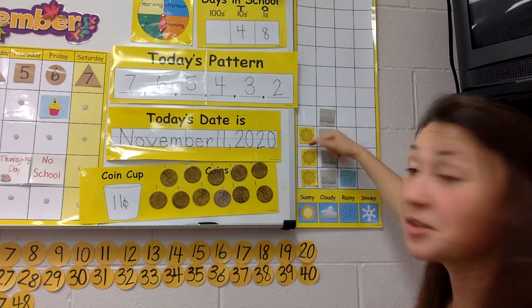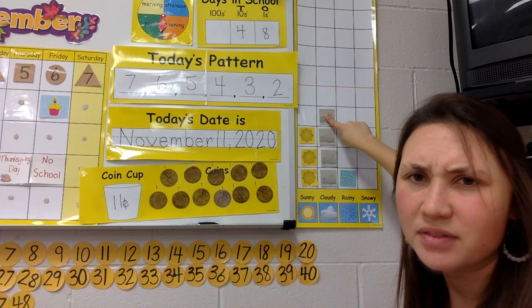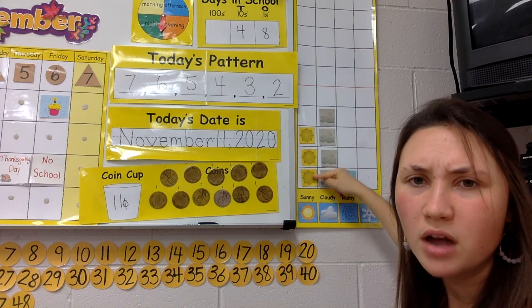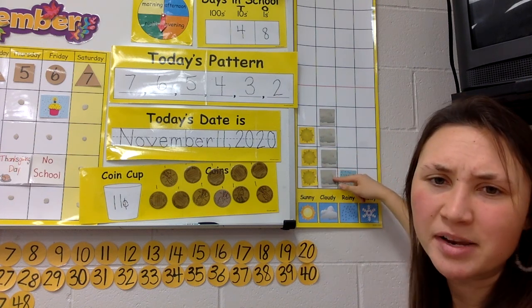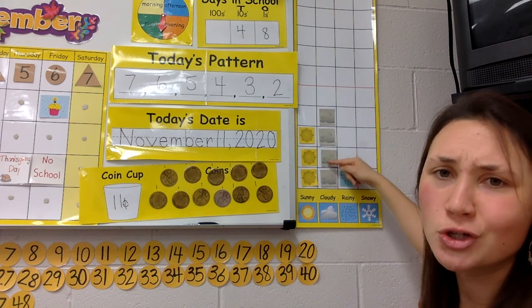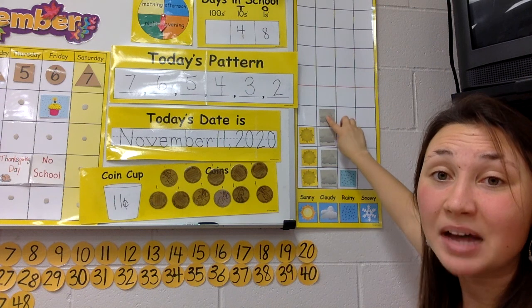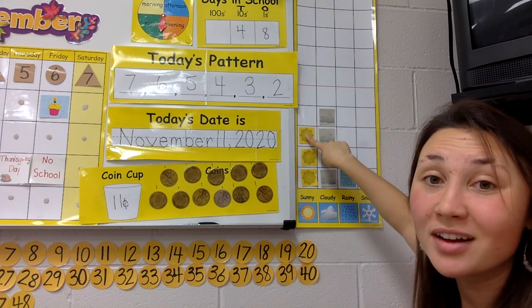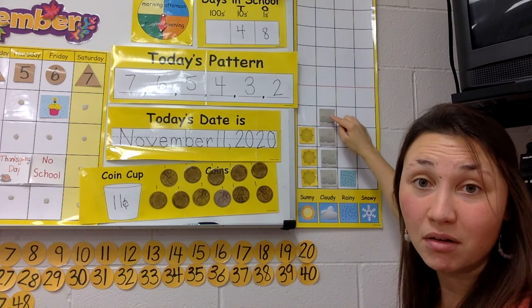Okay, so look, the sunny days are catching up to the cloudy days. How many sunny days do we have so far? Count with me. 1, 2, 3. All right, and the cloudy days have how many? Let's count with me. 1, 2, 3, 4. Look, the cloudy days only have one more than the sunny days because you can see they're even up here and then one more.